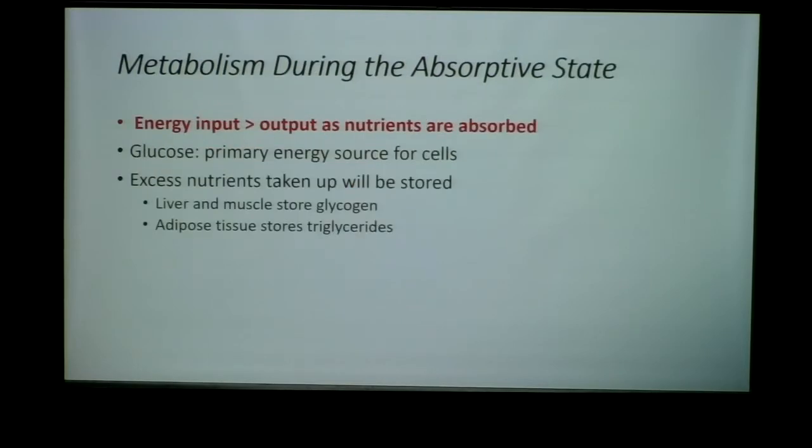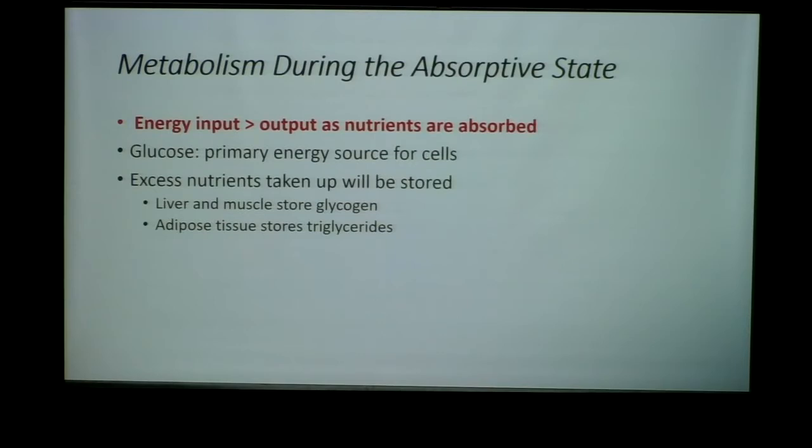All right, so in the absorptive state or in the fed state, the energy input is greater than the energy output. Nutrients are being absorbed. Here we're seeing glucose as our primary source for energy. So excess nutrients, let's say you're having a big, huge meal.